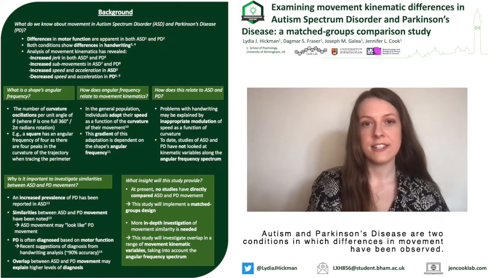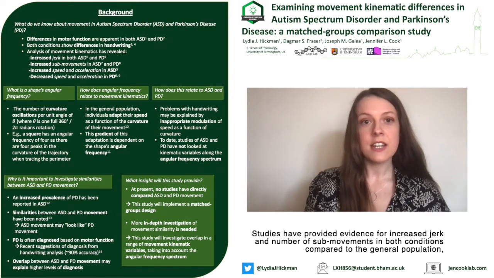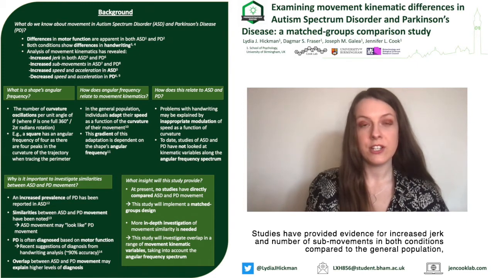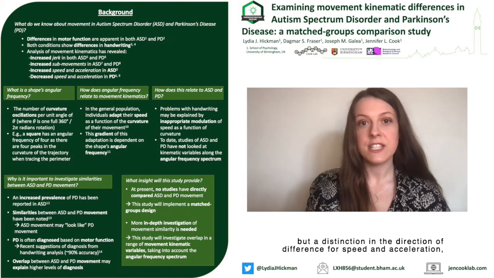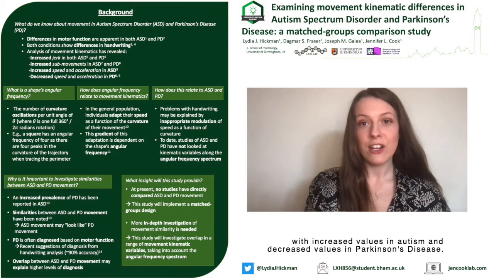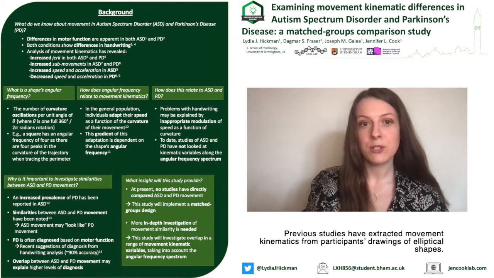Autism and Parkinson's disease are two conditions in which differences in movement have been observed. Studies have provided evidence for increased jerk and number of sub-movements in both conditions compared to the general population, but a distinction in the direction of difference for speed and acceleration, with increased values in autism and decreased values in Parkinson's disease.